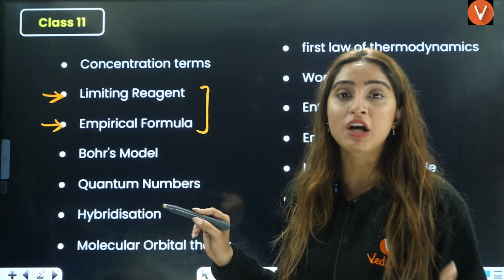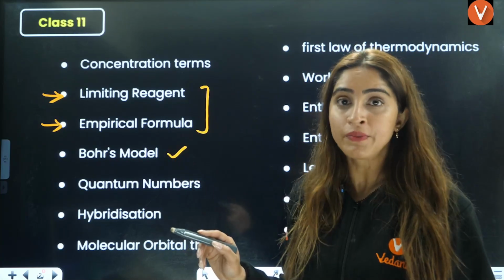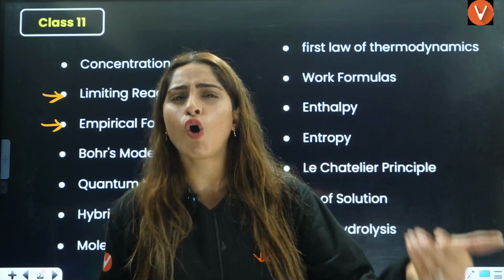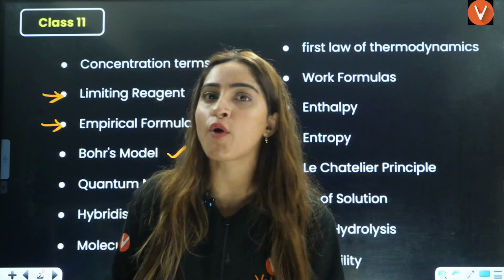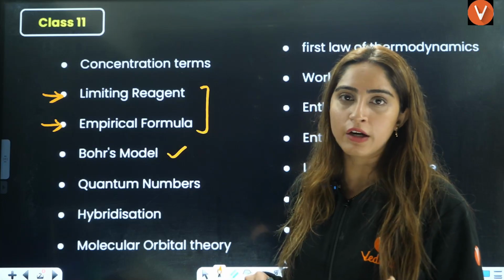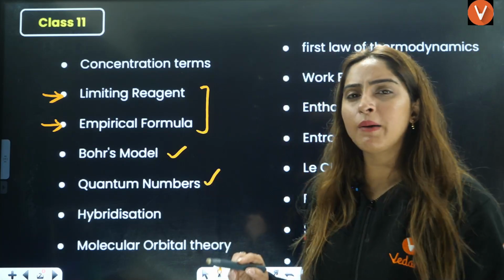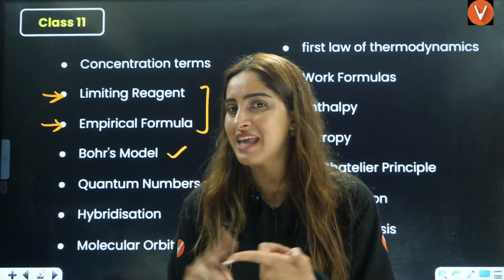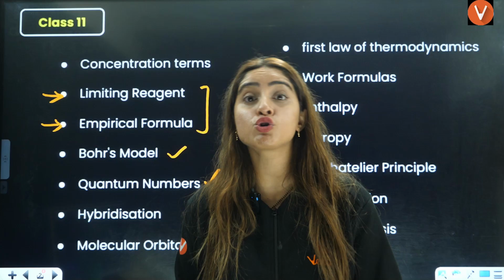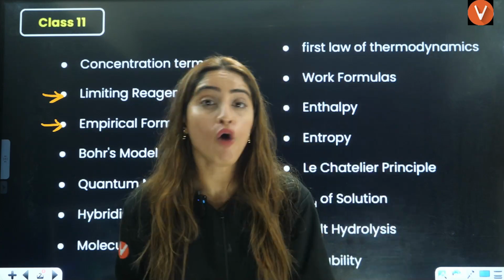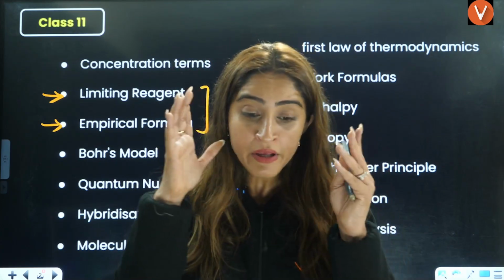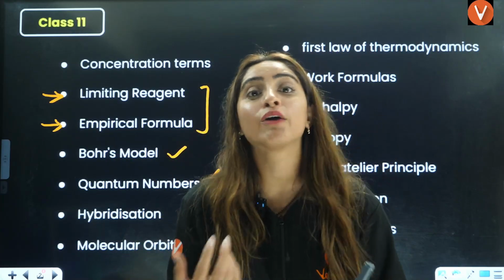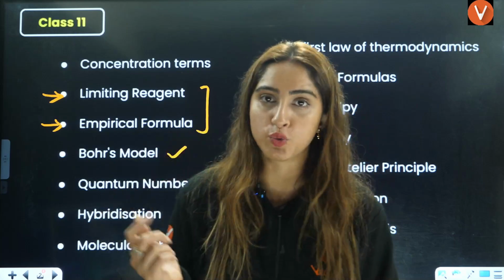Then talking about structure of atom, you have Bohr's model. Now Bohr's model, directly formula based questions are asked based on velocity, radius, time period. These formulas are asked, or Rydberg constant formula is asked here, right? In quantum numbers, very simple questions. Either they can ask you from 4 quantum numbers n, l, m and s, or if they want to have a good level of NEET 2025, they can also ask you one very important question based on the graphs, right? The radial nodes, angular nodes, specifically radial nodes, right?